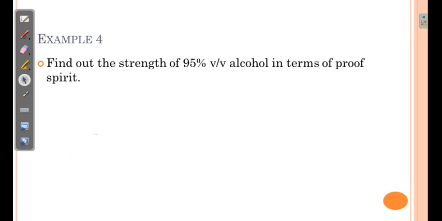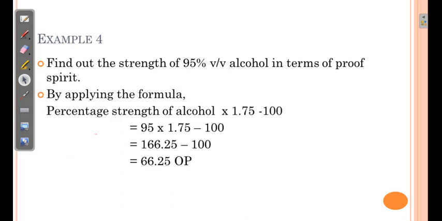Let us understand it with an example. Find out the strength of 95% volume by volume alcohol in terms of proof spirit. So volume given is 95. By applying the formula, 95 multiplied by 1.75 minus 100. So 166.25 minus 100. Here the answer is 66.25 and it is positive. So it is labeled as OP, that is overproof. If it is negative, we need to write UP or underproof.